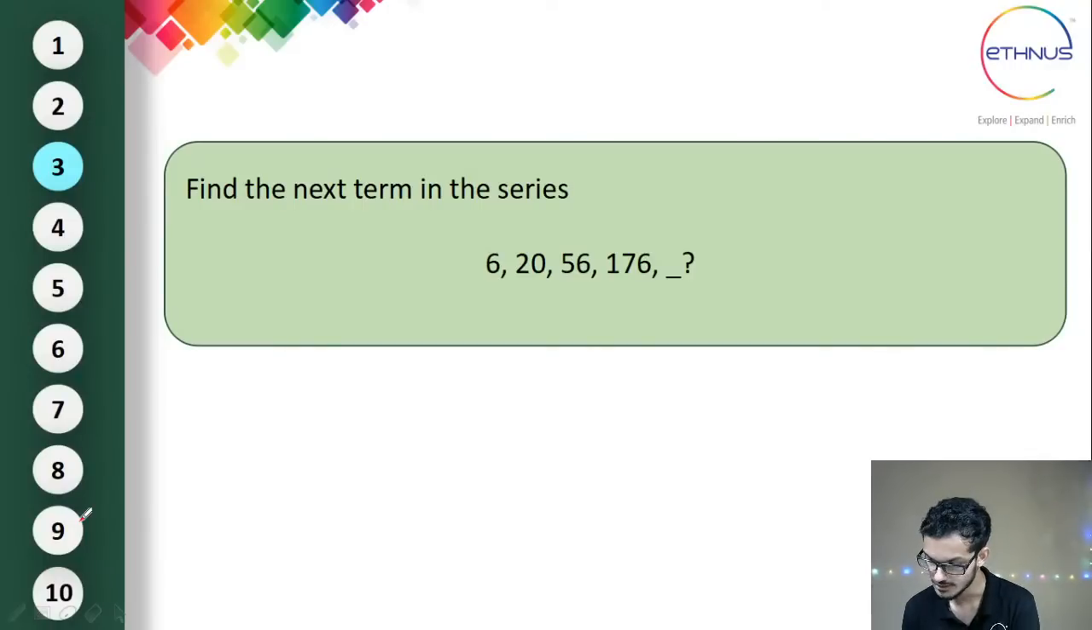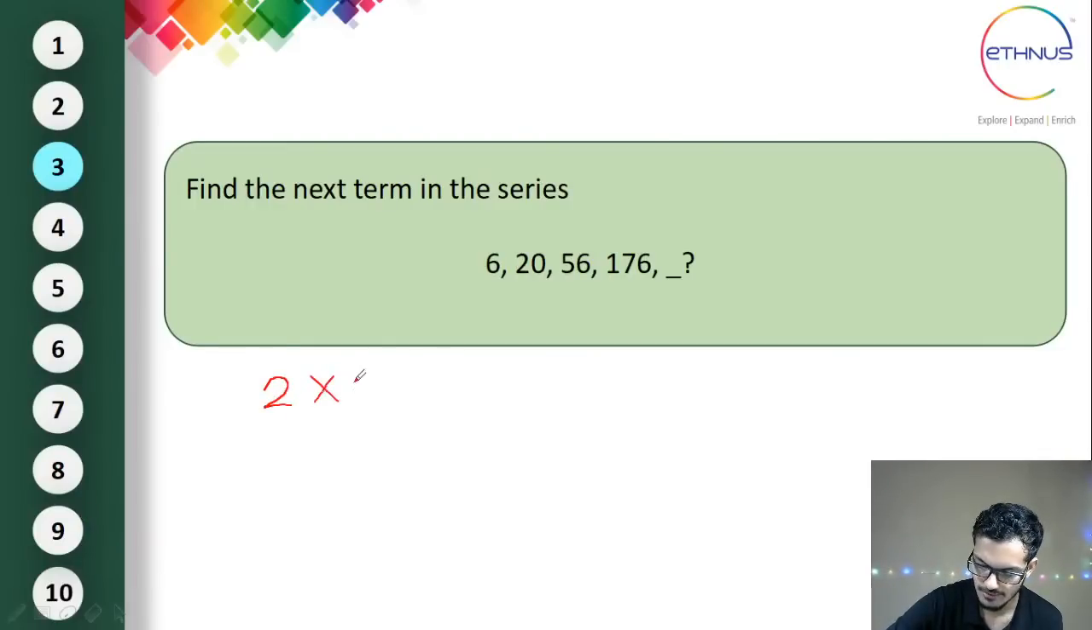One of the methods applicable here is, if you see 6, one thing that comes to our mind is either 3 plus 3 or 2 into 3, right? 2 into 3 is nothing but 6. So I'm going to use that one here. So 2 into 3 will give you 6.